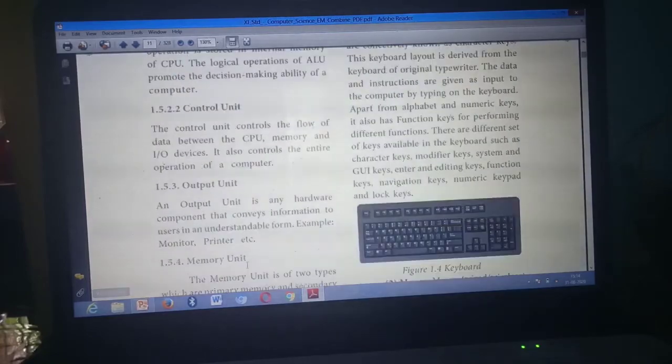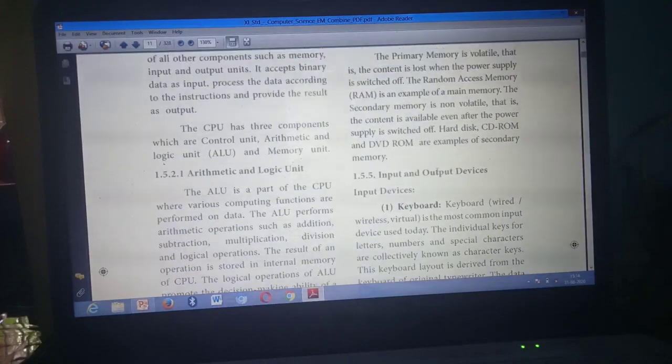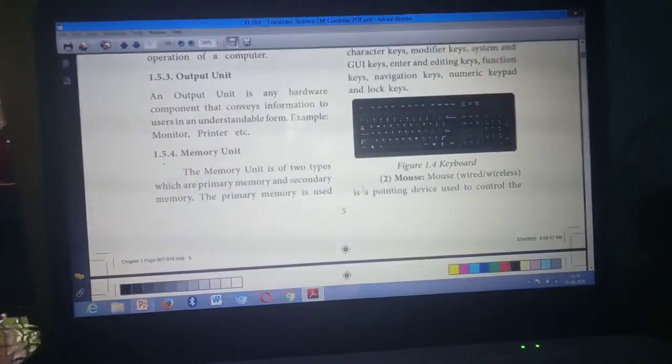Primary memory, from here to here you mark. Then, for your studying purpose, it's easy to study, only I am telling. First point, primary memory is